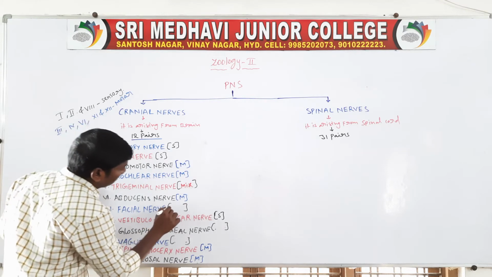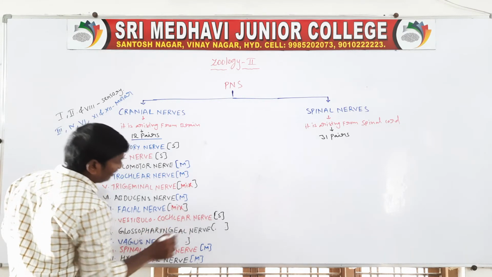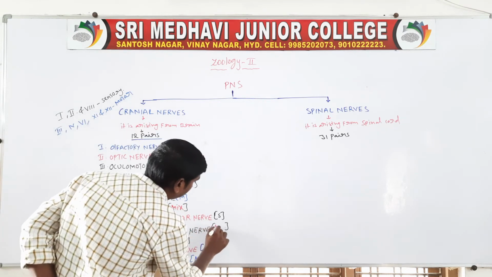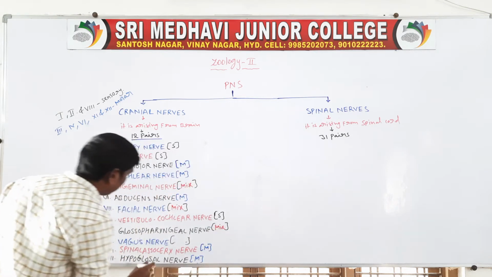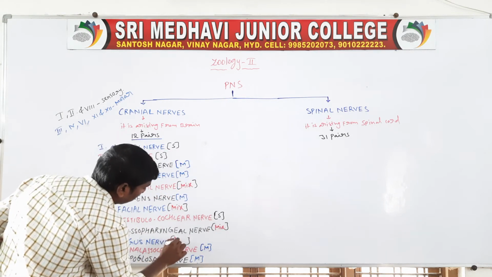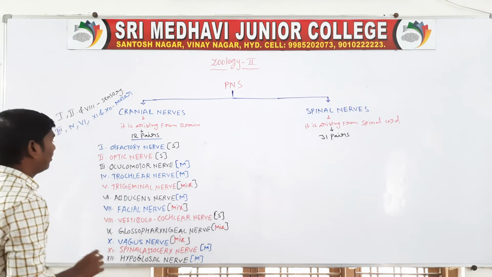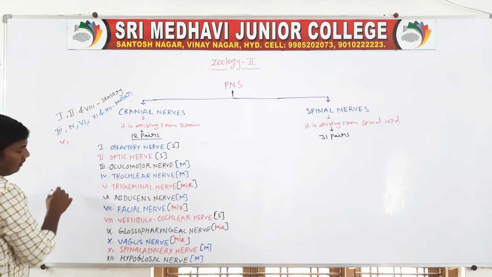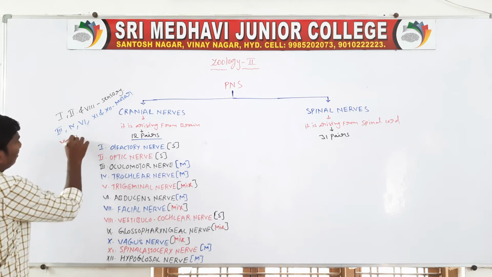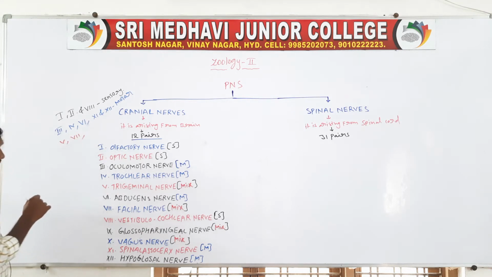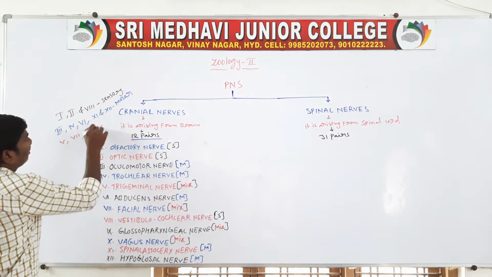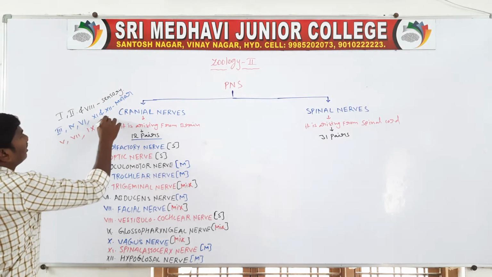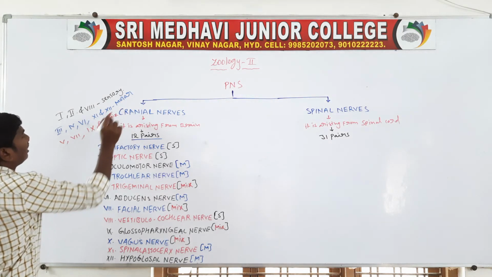The seventh one, the facial nerve, is a mixed nerve. The glossopharyngeal nerve is a mixed nerve. The vagus nerve is also a mixed nerve. So the fifth, seventh, ninth and 10th are the mixed nerves.